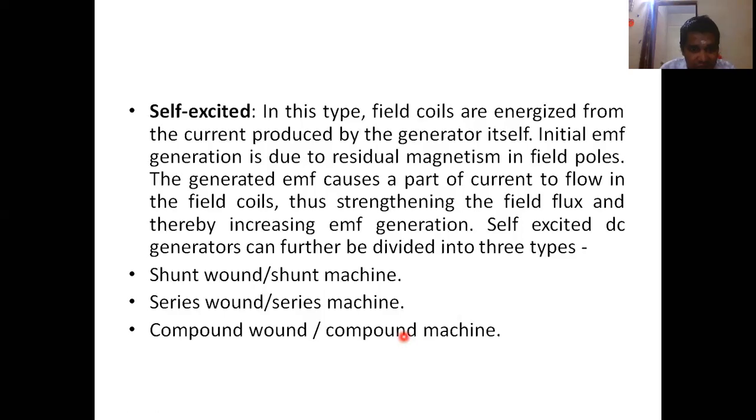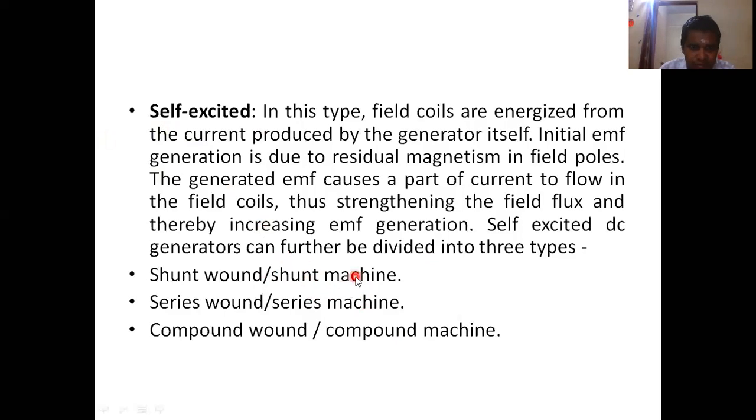This classification is based on how the field winding is connected to the armature winding. I already told you that the armature winding and field winding will be present in the machine. And in the case of a self-excited machine, the question is how the field winding is connected with the armature.